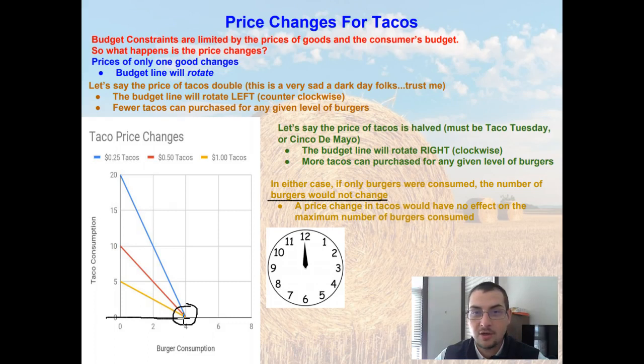Why? Because they cost $1.25 a piece. Our budget was still $5. We could still only consume 4 hamburgers if we only consumed hamburgers. It doesn't matter what the price of the tacos were. We could still only consume 4 hamburgers because the price of the hamburgers have not changed.